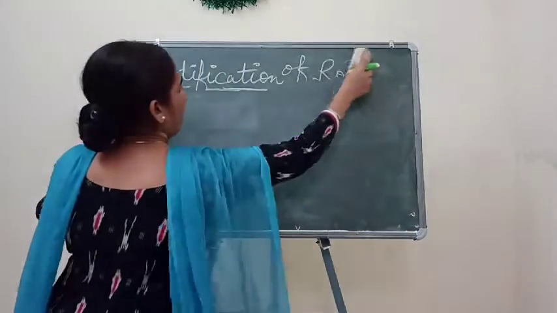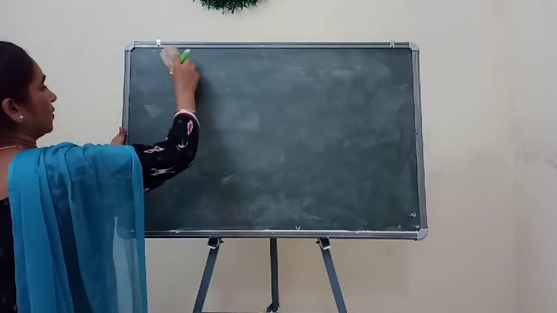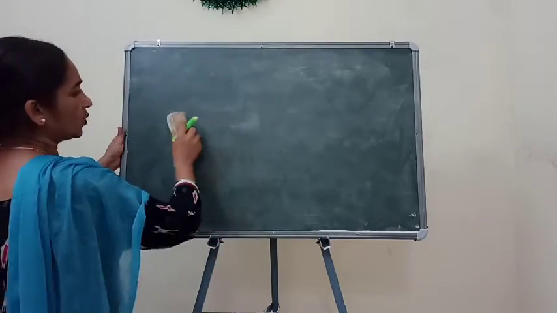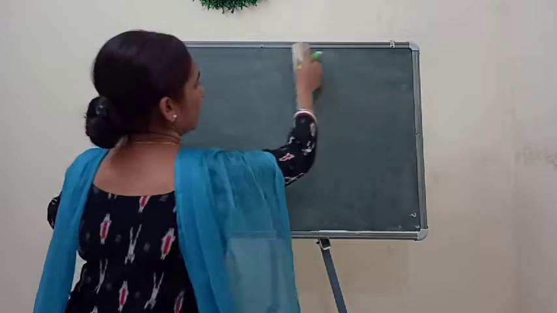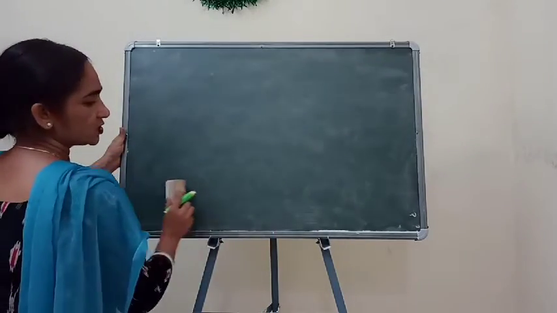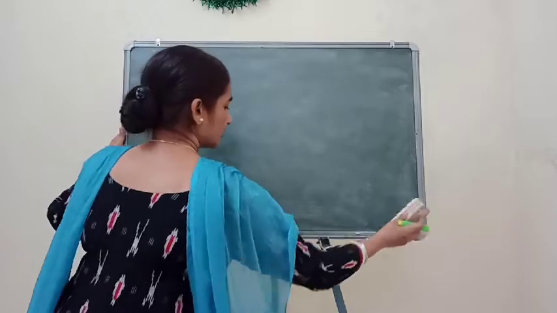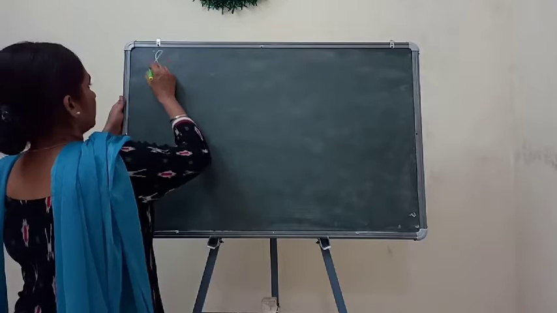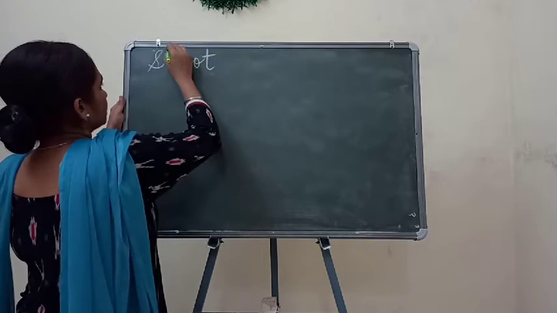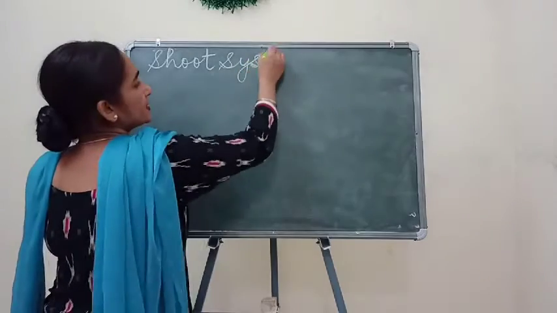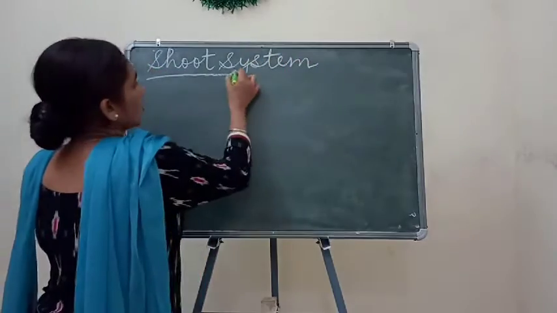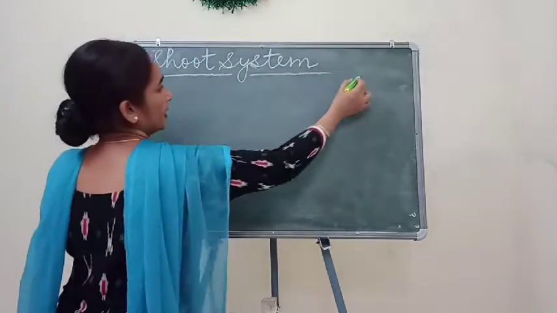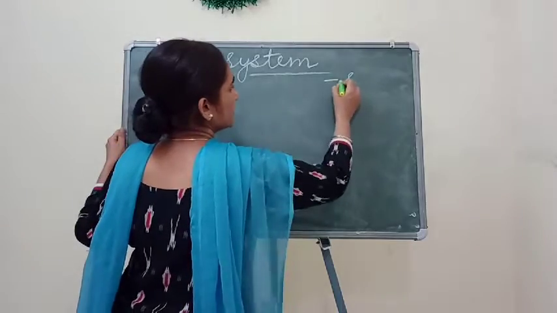Children, as we have seen in the root system, it has two kinds of roots, fibrous and taproot, and we have studied modifications as well as functions. In the same way, in the shoot system, we will study its different parts. So under the shoot system, we will study, here I will write, stem,